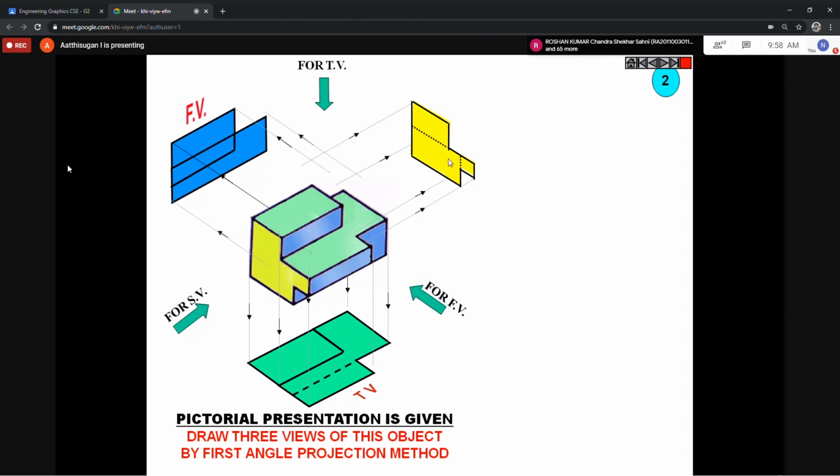Again repeating: this dotted line indicates this cut portion. Here the portion is not there, so according to this length, this height, you draw the dotted line here. This dotted line indicates some cut portion from the side view. I can see from the back that some removed portion is there, so that portion you draw with dotted lines. The dotted line indicates this block is not fully up to the entire length. Some length is not available, that is removed, so you indicate it like that with a dotted line.